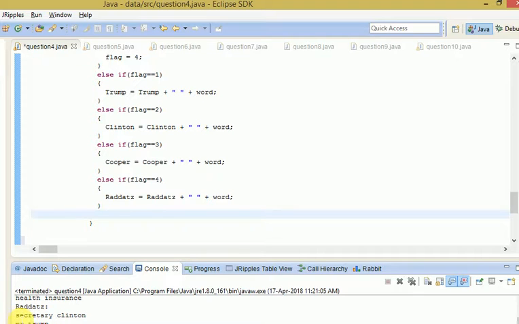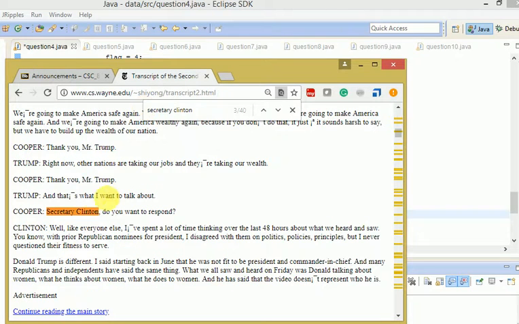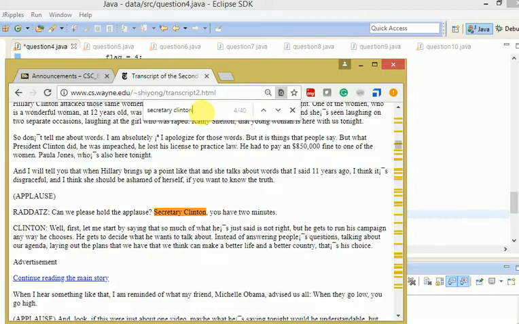Here we can just check for Cooper, the Secretary Clinton. This is the file we have used. Okay. You can see here, when we use Secretary Clinton, the Cooper entry should have only those words, but here for Clinton you have "2 minutes".